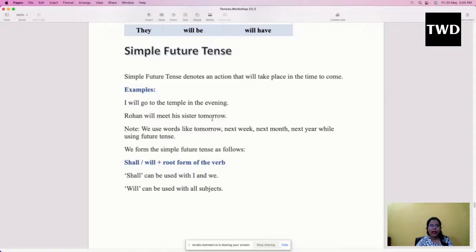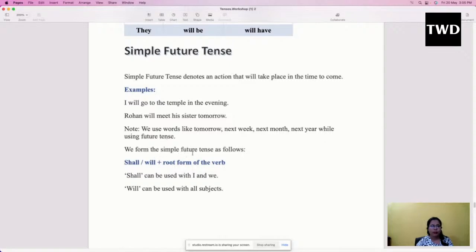But here the actions are not planned. We are just saying I will go to the temple in the evening, I will meet my friend in the evening. So I might meet him, I might not meet him, because it is not pre-planned. This is the difference between simple future tense and present continuous tense. We use words like tomorrow, next week, next month, next year while using future tense.